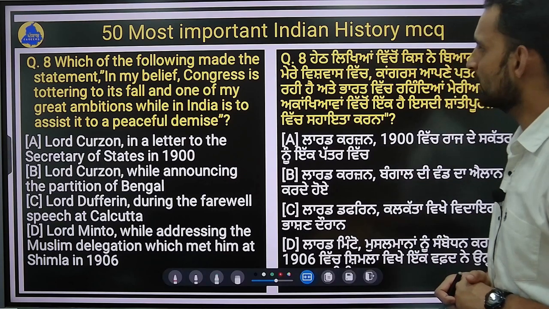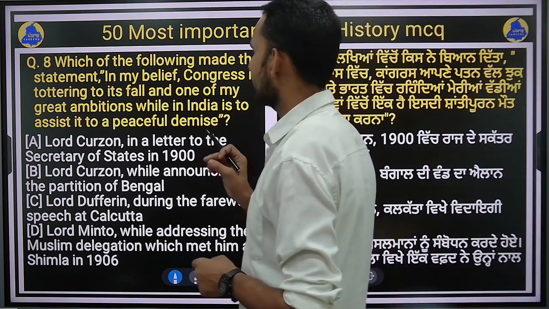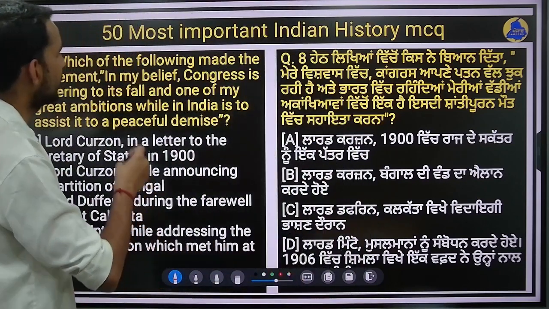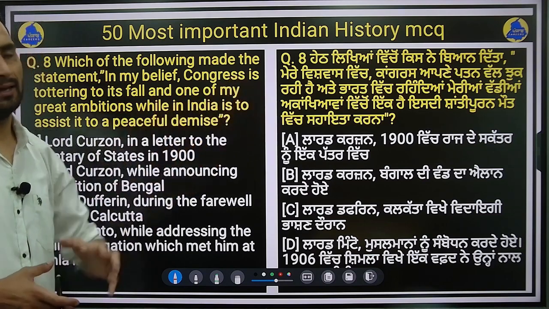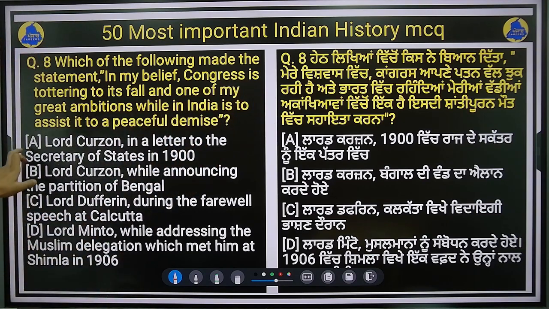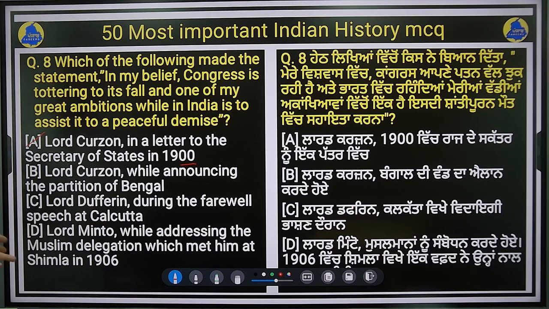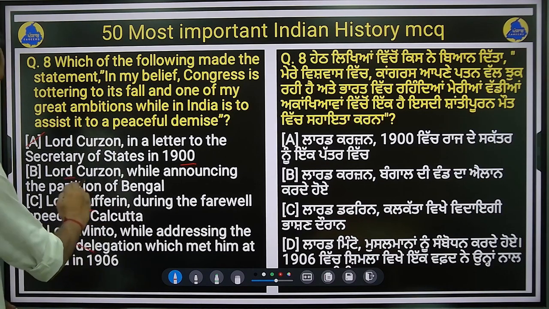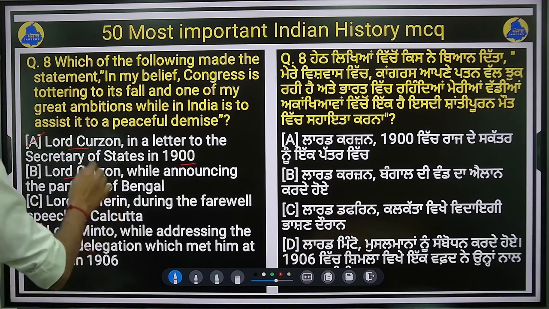Question number 8 is, which of the following made the statement, "In my belief, Congress is tottering to its fall, and one of my great ambitions while in India is to assist it to a peaceful demise." So who made this statement and when? Option A is Lord Curzon in a letter to the Secretary of State in 1900. Option B is Lord Curzon while announcing the partition of Bengal. Option C is Lord Dufferin during the farewell speech at Calcutta, and option D is Lord Minto while addressing the Muslim delegation which met him in Shimla in 1906. Right? So these are the 4 options. So who made this statement?